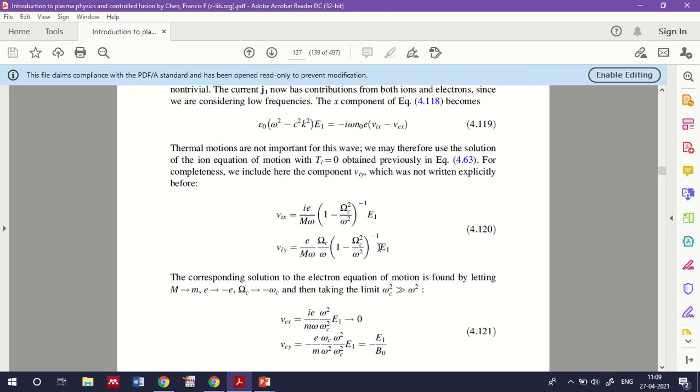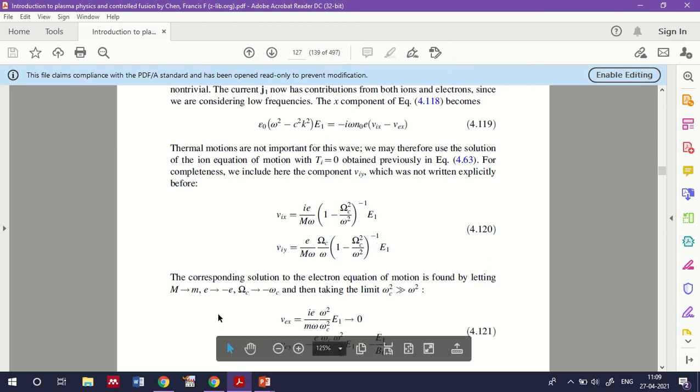The corresponding solution to the electron equation of motion is found by treating m as m, e as minus e, and omega c as minus omega c.